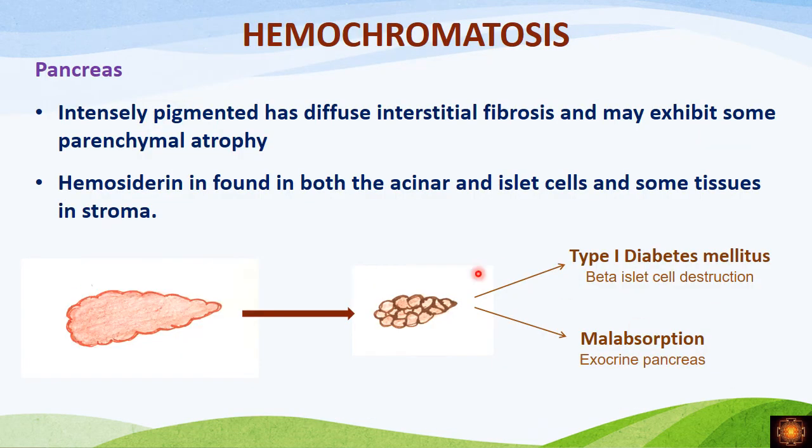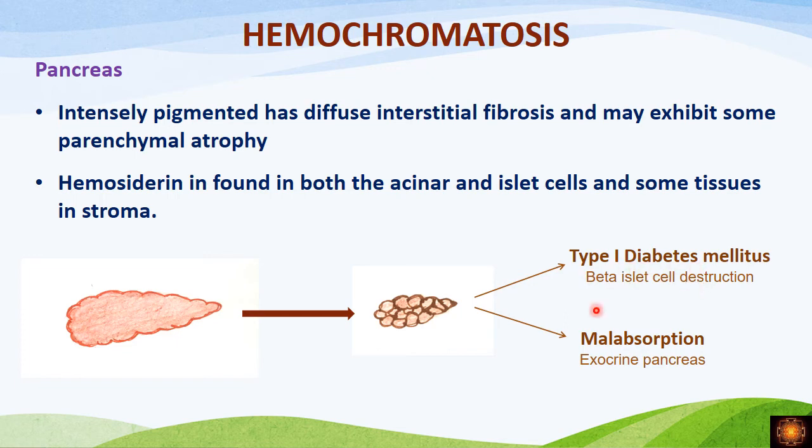Then what happens in the pancreas? In the pancreas also we have interstitial fibrosis with parenchymal atrophy. Here we have the deposition both in the exocrine pancreas, which is constituted by the acini, and the endocrine pancreas, which is by the islet cells. So when you have a deposition in the islet cells and destruction of the islet cells, the patient will develop diabetes.